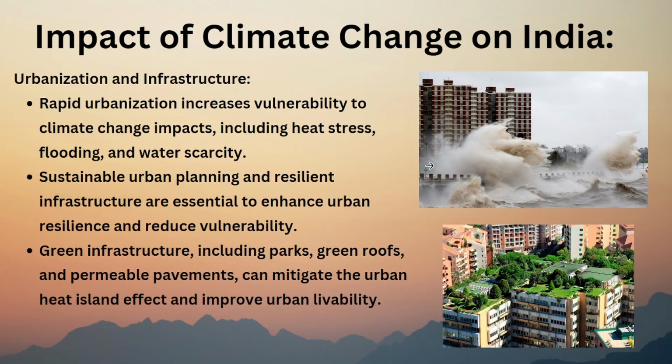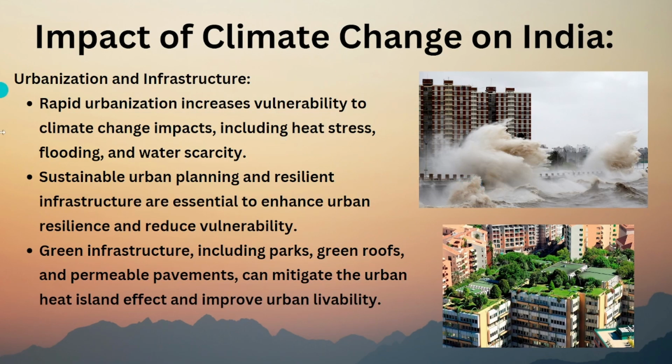Urbanization and infrastructure. So, this is the last point. Rapid urbanization increases vulnerability to climate change impacts, including heat stress, flooding, and water scarcity. So, what happens is if we build more and more buildings, if we expand the cities so much, in such a way that we build a lot of apartments and all, without seeing where the river flows, what the water conditions are, if this many people want groundwater, they will have some scarcity, right?